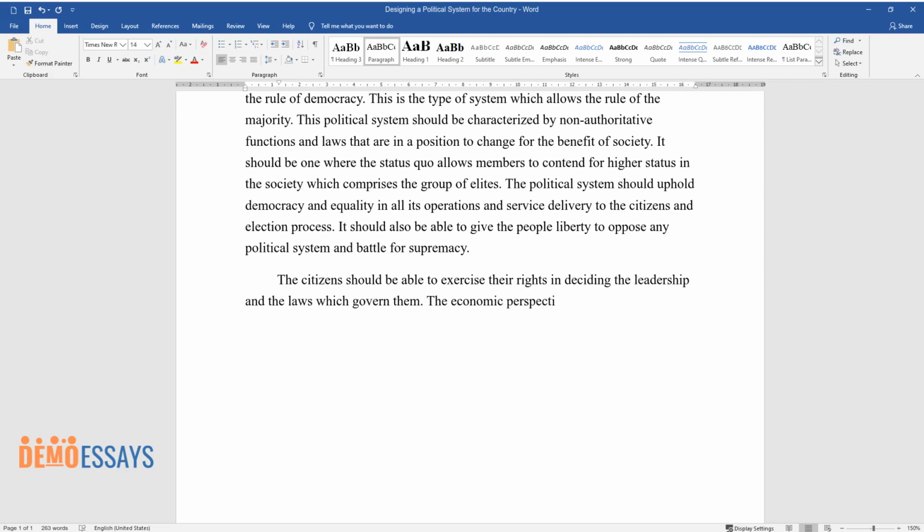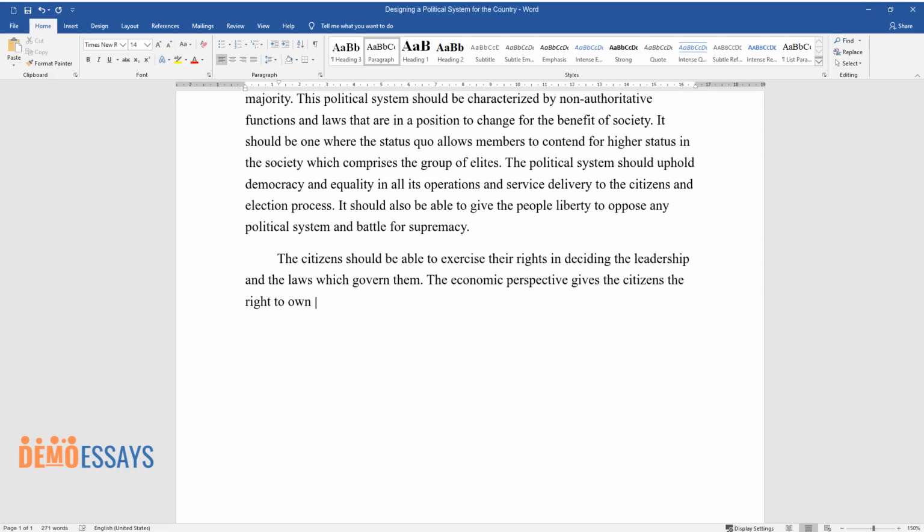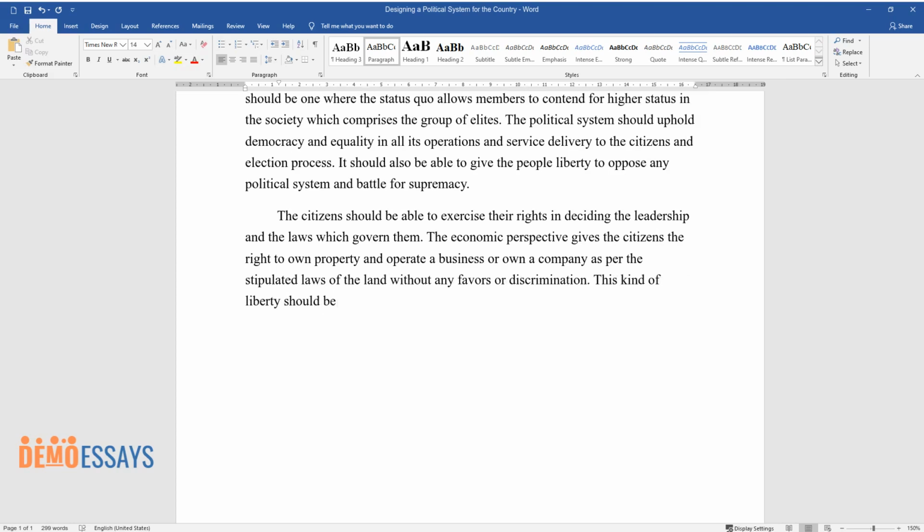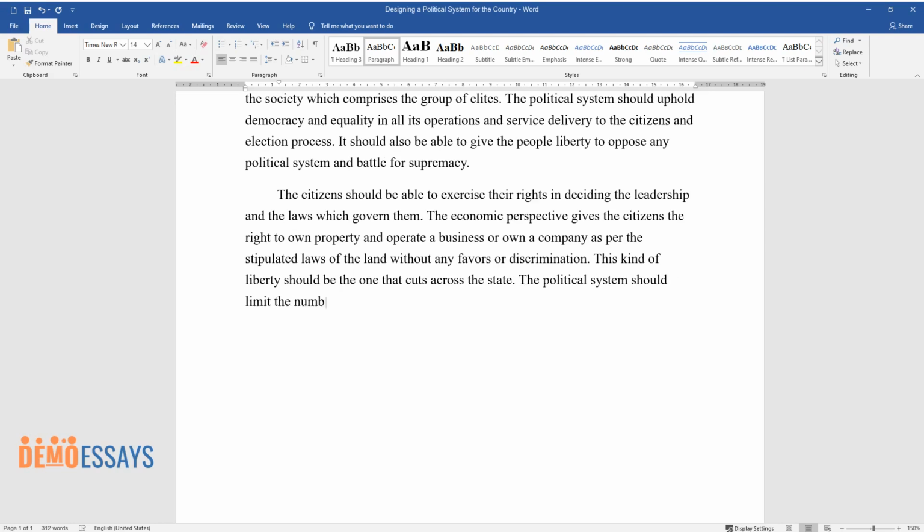The economic perspective gives the citizens the right to own property and operate a business or own a company as per the stipulated laws of the land without any favors or discrimination. This kind of liberty should be the one that cuts across the state. The political system should limit the number of times one is elected to be in office to 2 terms of 5 years each.